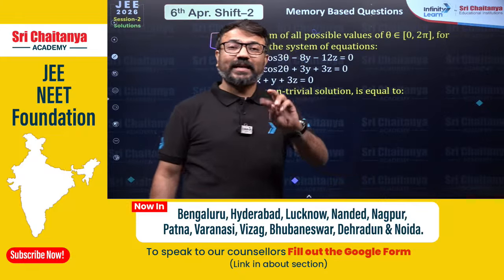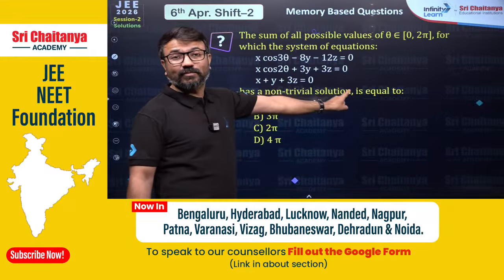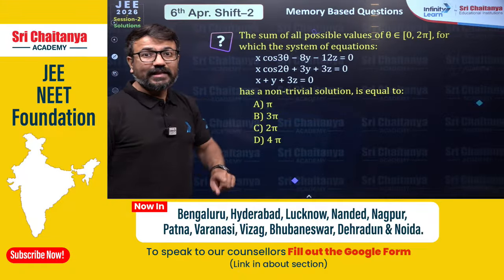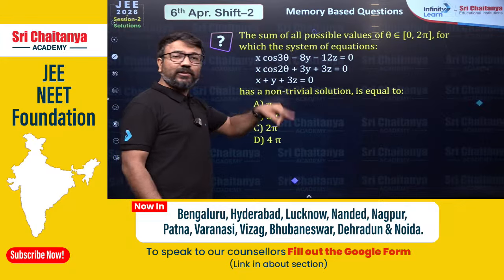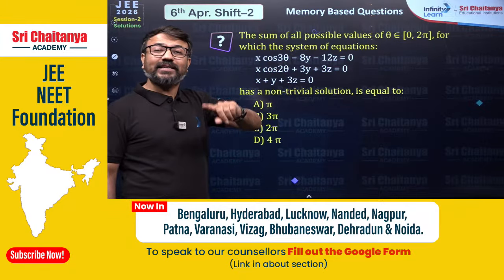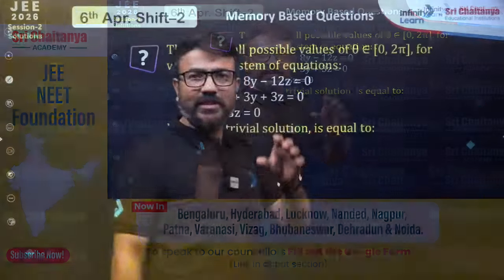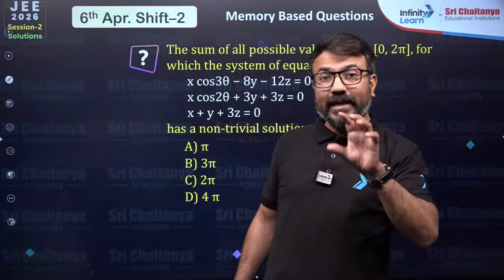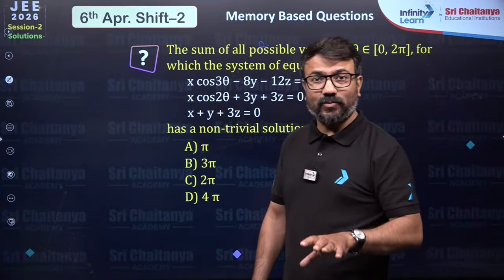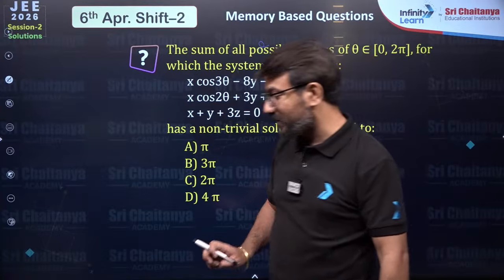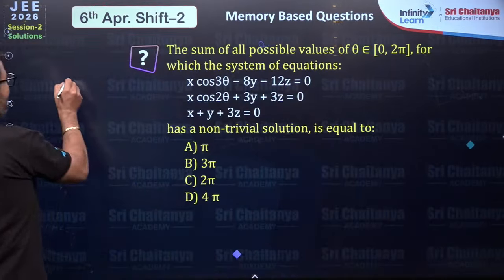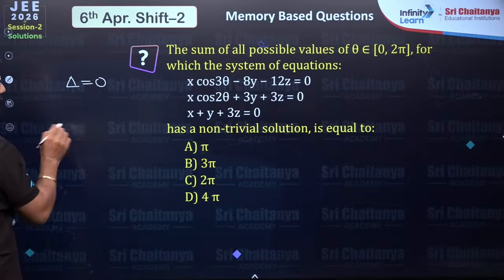So my dear students, they are saying that a homogeneous system of equations has a non-trivial solution. That means they will have 0, 0, 0, and other than that they will have more solutions also. So what you have to focus on here, in this particular case, my dear students, is that the value of delta will be 0. Now what do you mean by delta?